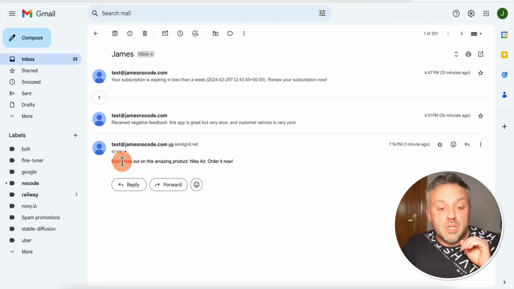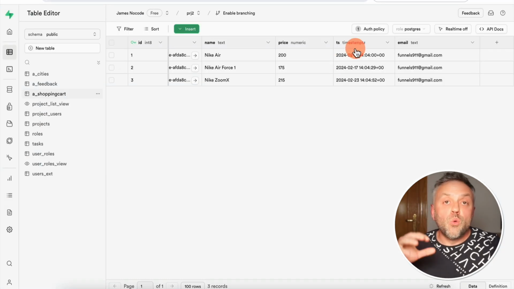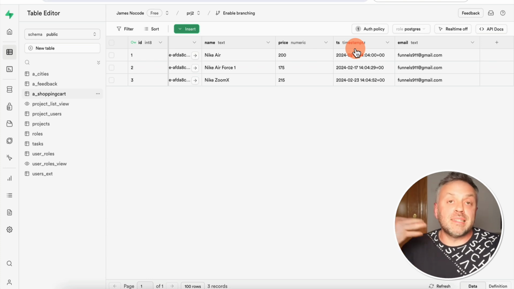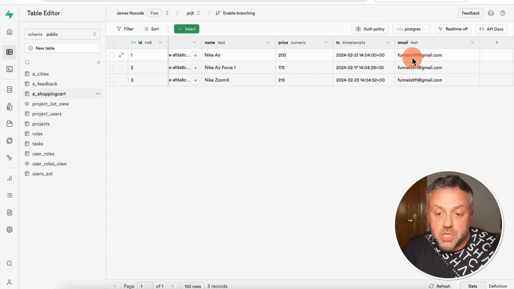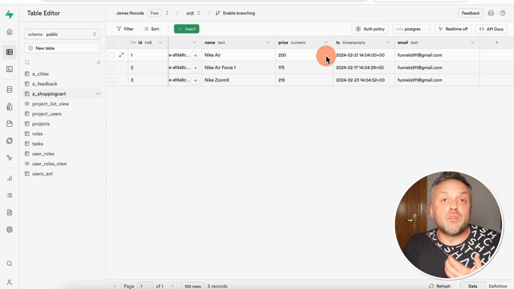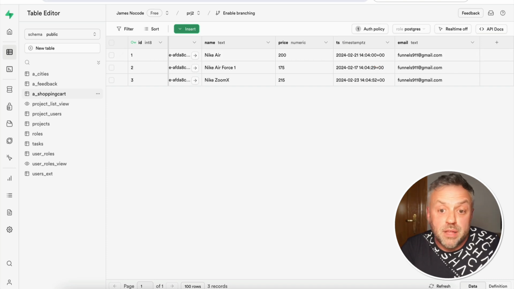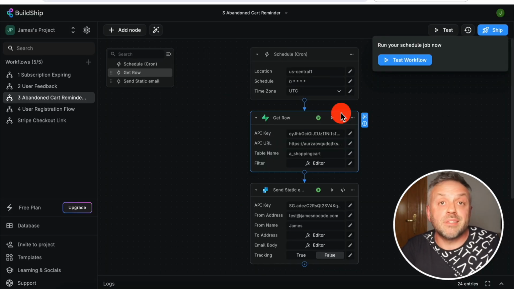And so as you can see, this flow works out perfectly because it checks which records have been there for more than 24 hours and sends an email to the specific user. And just like I mentioned, you're probably not going to be storing this email on each shopping cart record. You're going to have the shopping cart tied to a specific user ID, and that user ID is going to have an email associated with it. Okay, so these are all semantics, but the most important thing here is this flow here.